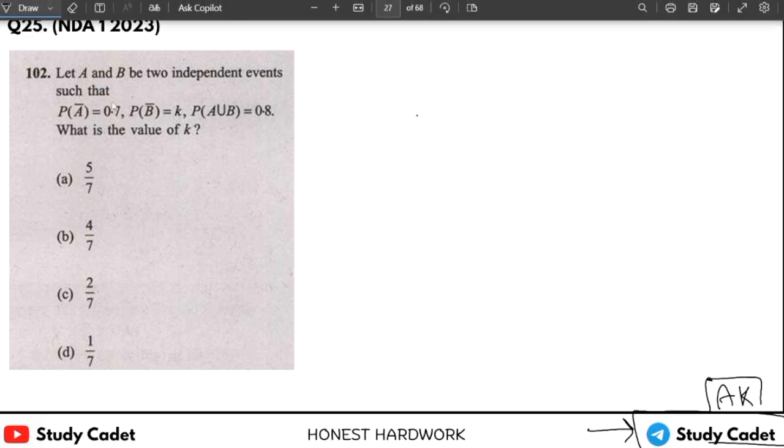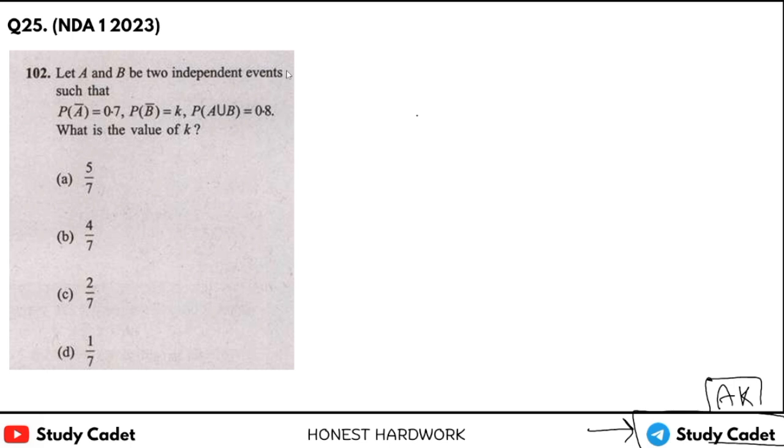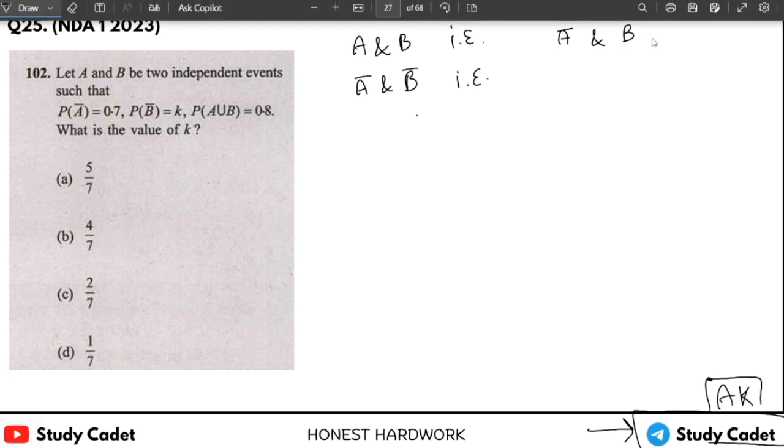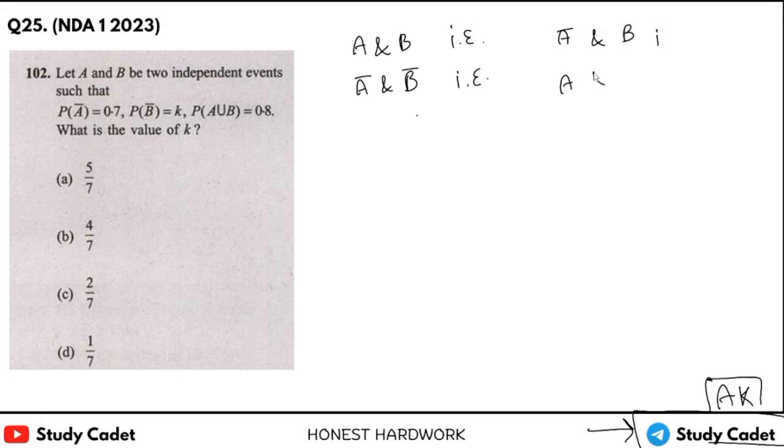So see this question. Let A and B be two independent events such that this, what is the value of K? Let me tell you that if A and B are independent events, then A bar and B bar will also be independent, and A bar and B will also be independent, and A and B bar will also be independent events. That is our concept.